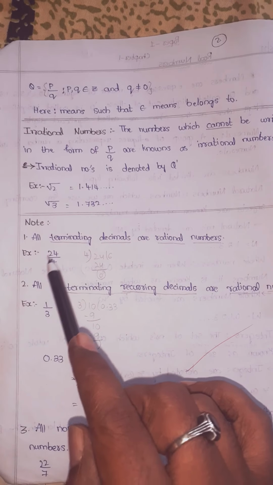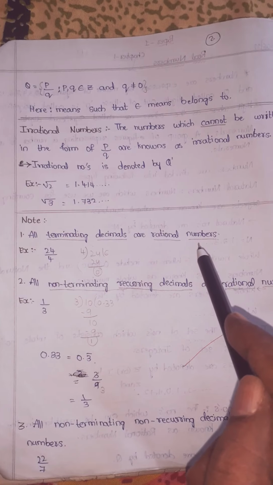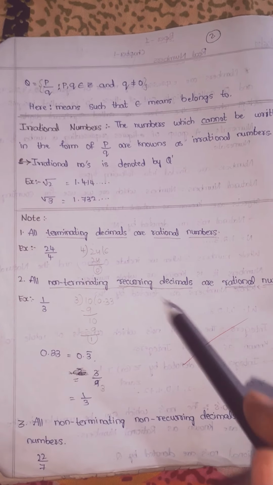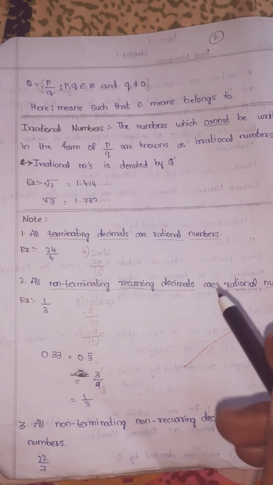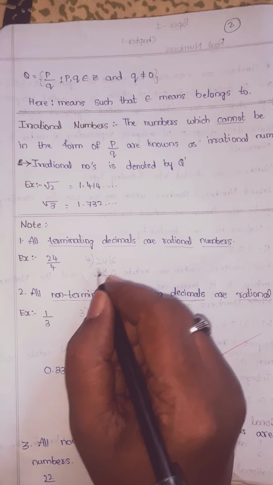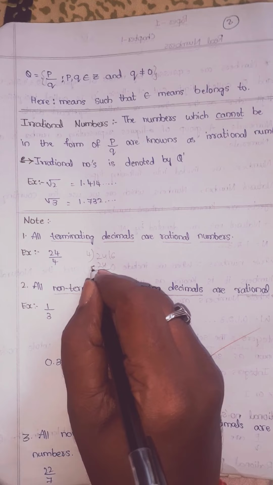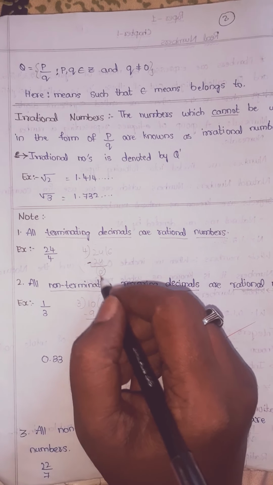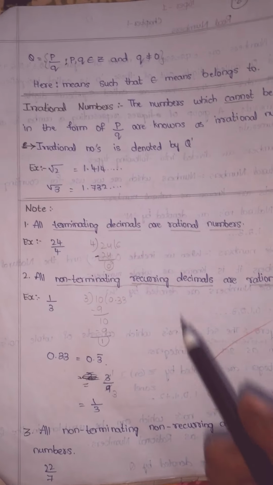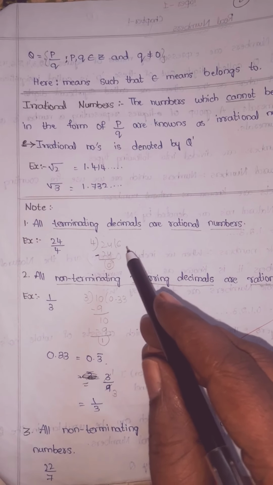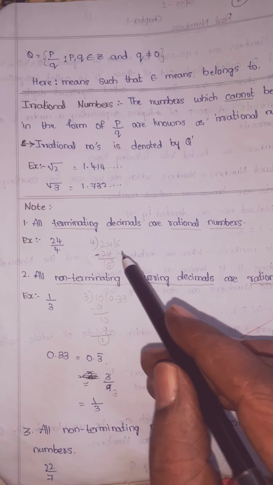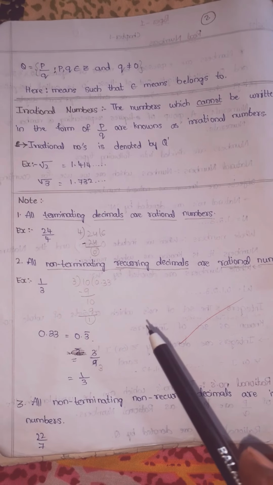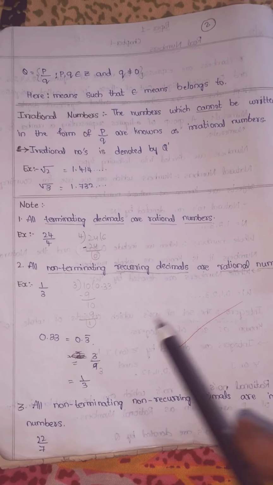Next, note: all terminating decimals are rational numbers. Terminating means the remainder you should get is 0. That type of decimals is known as rational numbers, children. If you take the example 24 by 4: 4 sixes are 24. Remainder how much, children? 24 minus 24, 0. So here whatever answer you got, what is the answer? 6. 6 can be written as 6 by 1. So it is in the form of p by q. So it is a rational number.